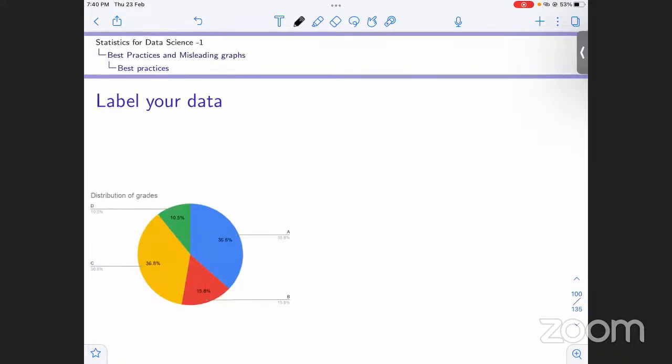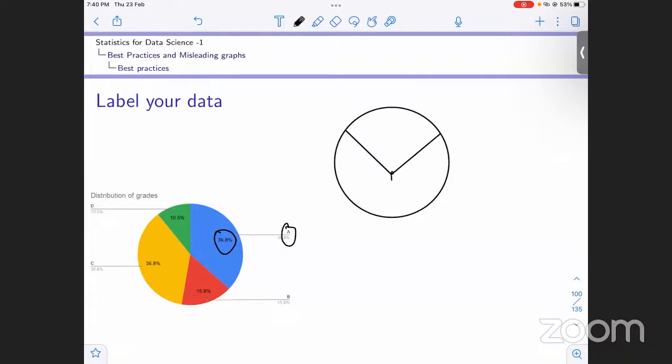Okay, moving ahead, basically this is the labeling of data. We have to label, and we also have to show the share of each category. For example, there might be a case like this, let me just draw it. These might seem a little equal, and somebody might say these are equal, but in reality they aren't equal. Suppose this is 29 and this is 31. In large businesses, 2% can make a lot of difference, right? So we need to mention how much this is. We cannot just mention this is A, B, and C.